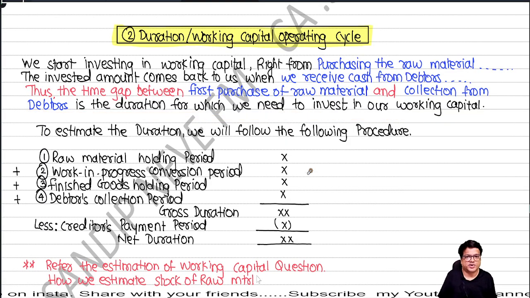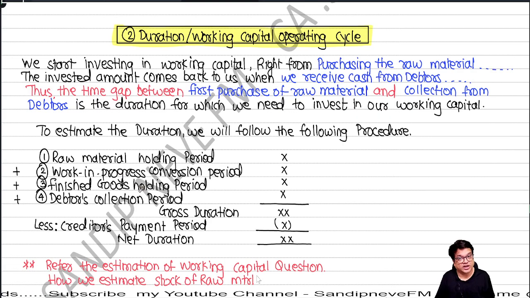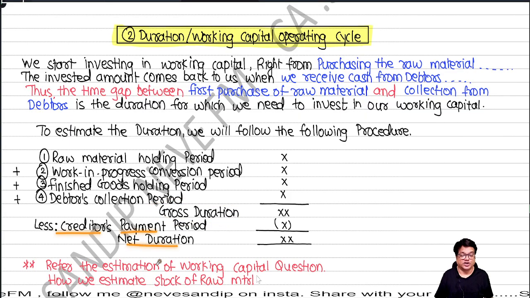Very simple, people. The production cycle starts from buying the raw material. So first you take the raw material holding period, then you add the work in progress conversion period, then you add the finished goods holding period, then you add the debtors collection period. That makes it the gross duration. And then, what? The creditors payment period. That makes it the net duration.